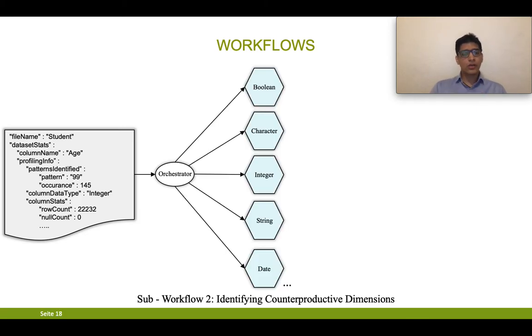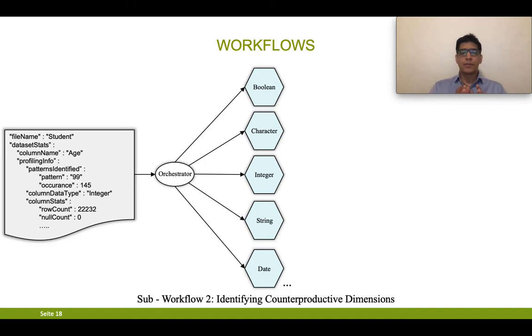For the age column, we saw the data type is integer. So the orchestrator will take the information of the complete age column with all the data profiling information, the patterns and the stats, and provide it to the integer microservice. Similarly, for a different column data type, a different microservice will be executed.